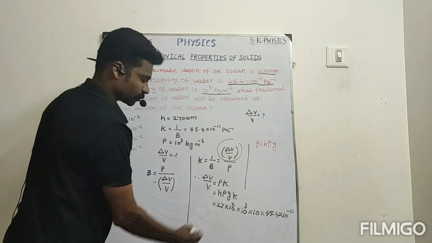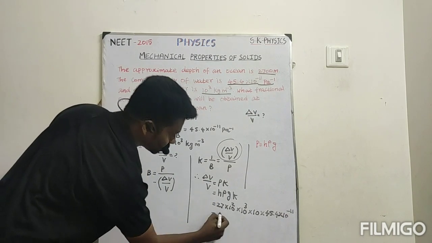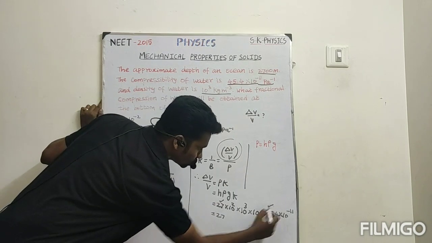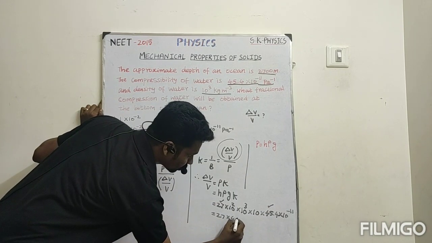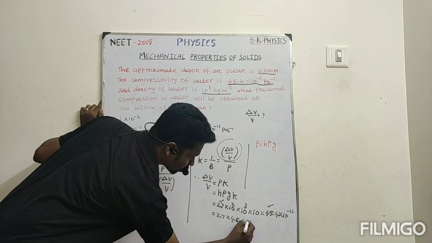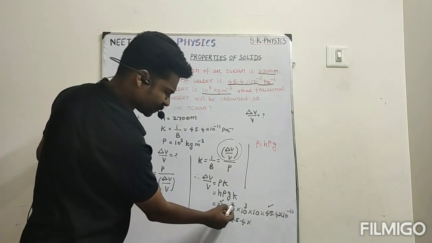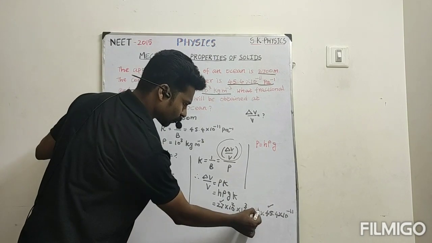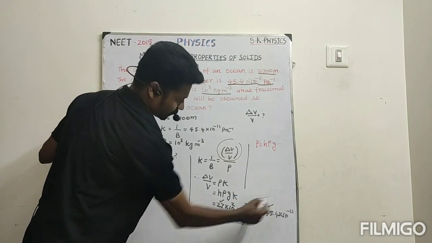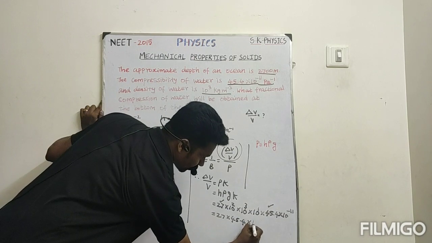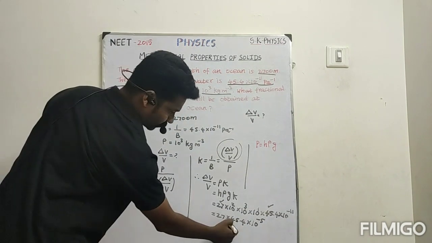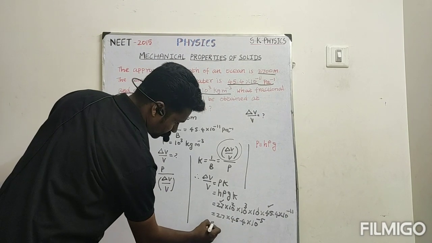Now listen, 27 into 45.4. The powers: 2 and 3 make 5, then 1 makes 6, so 6 minus 11 is 10 power minus 5. Now we can multiply this.